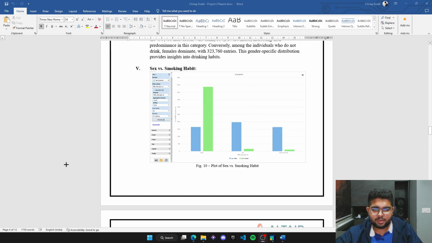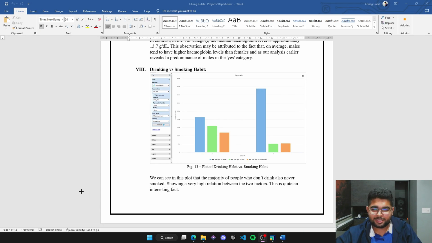We also see a similar trend with the smoking habit. Over here, we can see that the never label in the smoking habit is hugely dominated by females, whereas in the still and used to but quit categories, females can be seen in a very less number compared to the number of males. Another interesting graph that I found out was the drinking versus smoking habit one. Over here, we can see that the majority of people who don't drink also never smoked. This shows a very high relation between the two factors. Now, this is quite interesting.